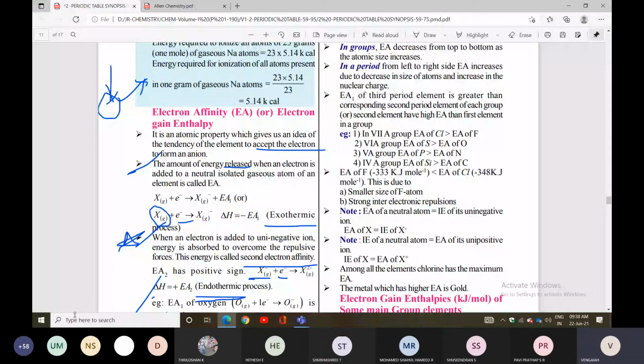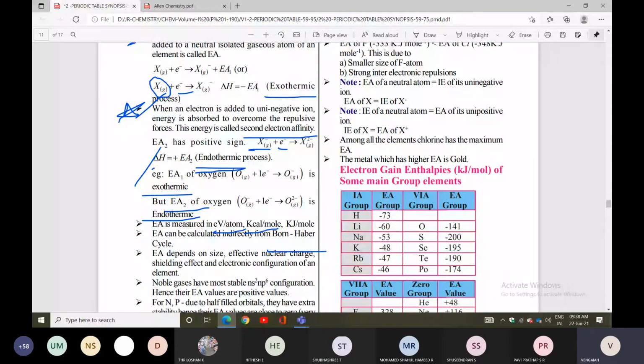So they give an example. EA1 of oxygen is exothermic, but EA2 of oxygen is endothermic. So your units will be the same. EA is measured in terms of eV per atom, kilocalorie per mole, kilojoule per mole. EA can be calculated indirectly from the Born-Haber cycle. This topic will be discussed in the thermodynamics chapter. Don't worry about the Born-Haber cycle; we'll discuss it in the thermodynamics chapter.